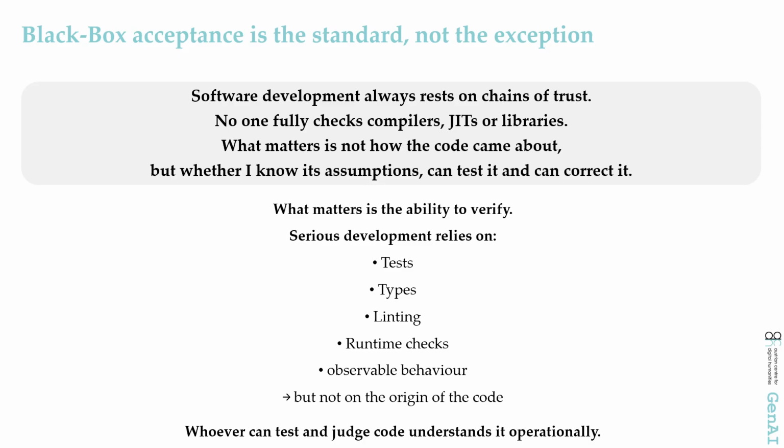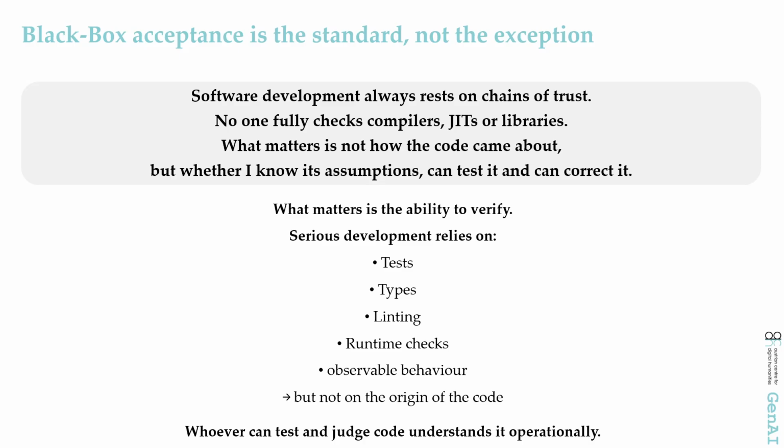Before we criticize AI, it is worth taking an honest look at classic software development, because there too, accepting black boxes is the standard, not the exception. At its core, development always rests on chains of trust. None of us ever fully checks the compiler, the program that translates our code into machine language, the so-called JIT compilation, which only optimizes code while it is running, or the countless libraries that pull in other people's ready-made code. We trust that they do what they promise. That is not a reproach, it is simply reality, and it works remarkably well.